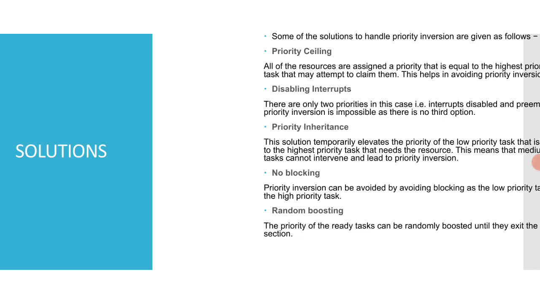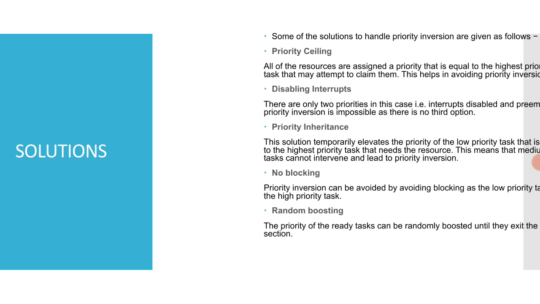As far as disabling interrupts, there are only two priorities in this case, that is interrupts disabled and preemptible. So if we disable interrupts, priority inversion is impossible as there is no third option except preemption, right?